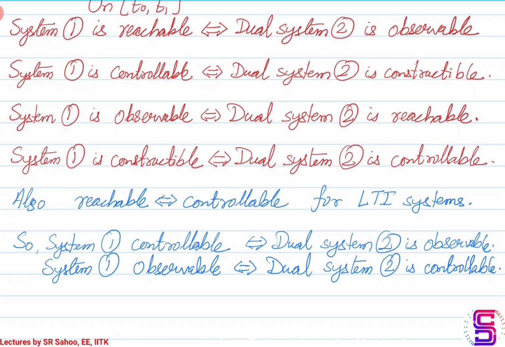Also note that for LTI systems, reachability implies controllability and controllability implies reachability. So in an LTI system, if it is reachable, then it is controllable, and vice versa also holds. Thus, if system 1 is controllable, then the dual system is observable. If the dual system is controllable, then system 1 is observable. That is what holds. So we'll use this to see how the controllability tests can actually be used to construct the observability tests for linear time invariant systems. We'll stop here. Thank you.